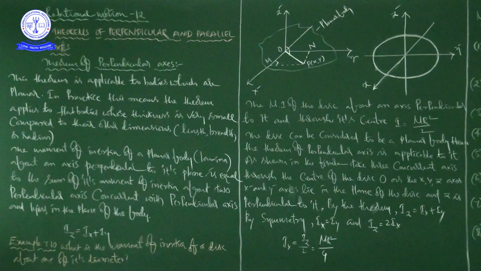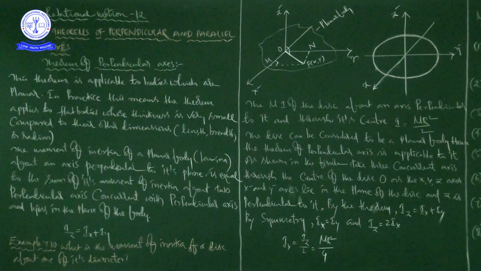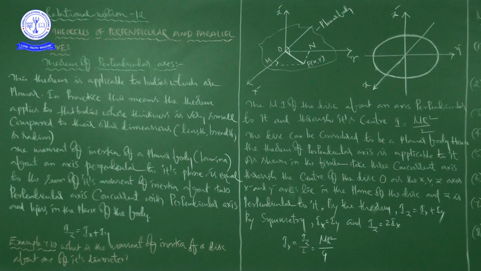We have different bodies, that is, a circular ring, right? And a thin rod, circular disc, hollow cylinder, solid cylinder, hollow sphere, solid sphere, right? So we have so many regular shaped bodies. Similarly, you can go for irregular bodies also.